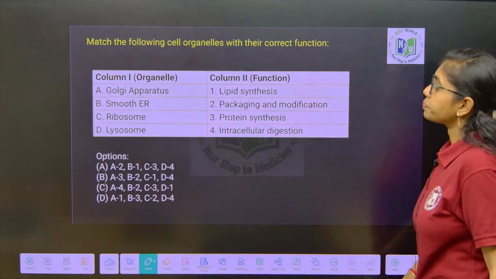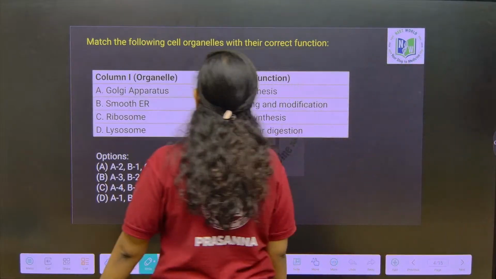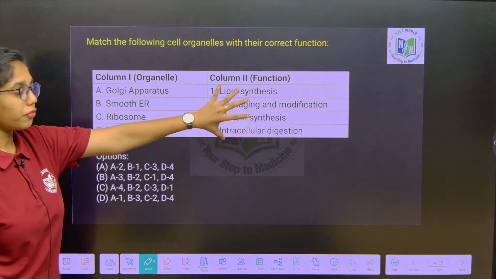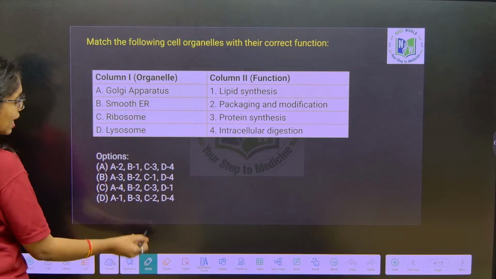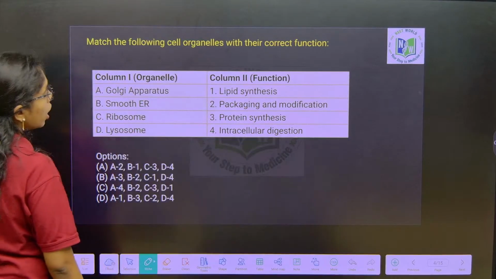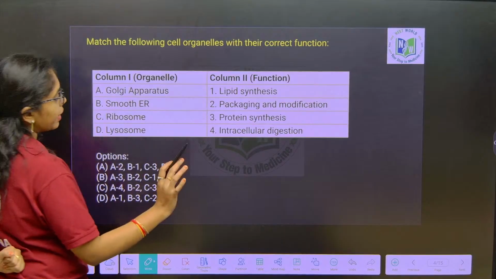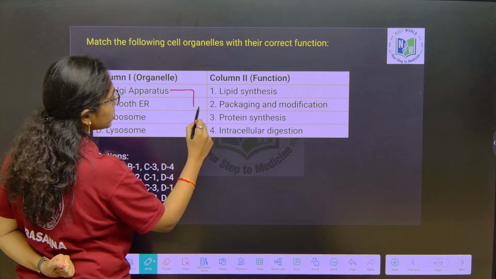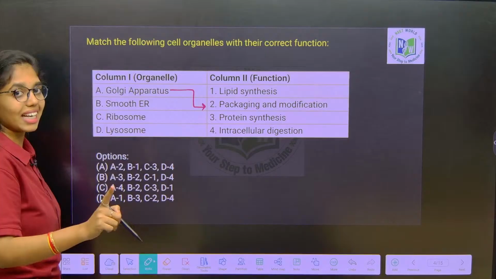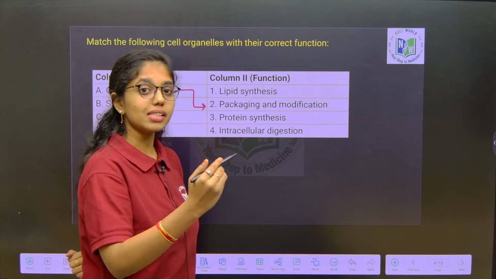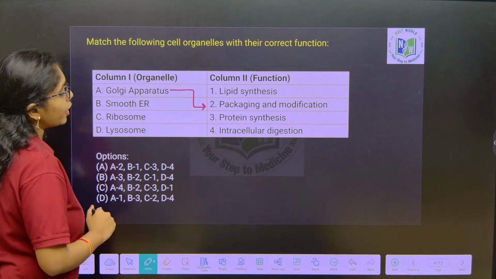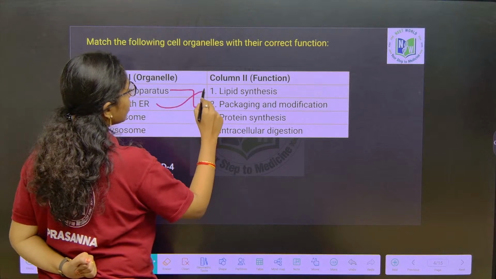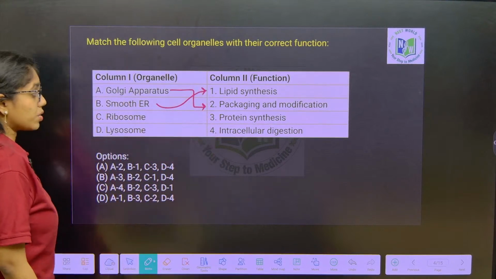Next question. Match the following cell organelles with their function. Golgi apparatus is involved in packaging and modification of proteins and lipids into glycoproteins and glycolipids. Smooth endoplasmic reticulum is purely involved in the synthesis of lipids.